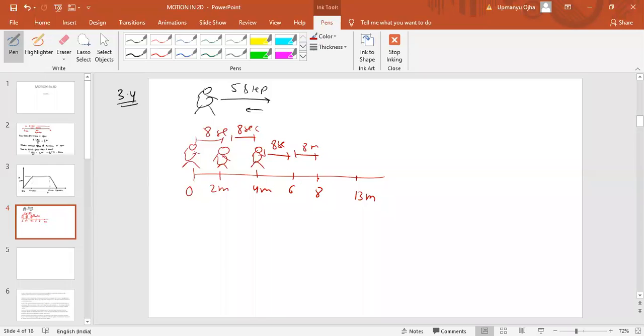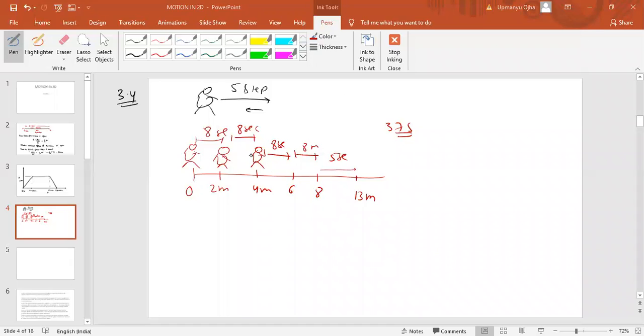But when it reaches 8 meter, it will take 5 steps forward. So when it takes 5 steps forward, it will fall inside the pit. Okay, fine. Which means total time will be how much? 8 plus 8 plus 8 plus 8 plus 5 means 37 seconds is the answer for this problem.